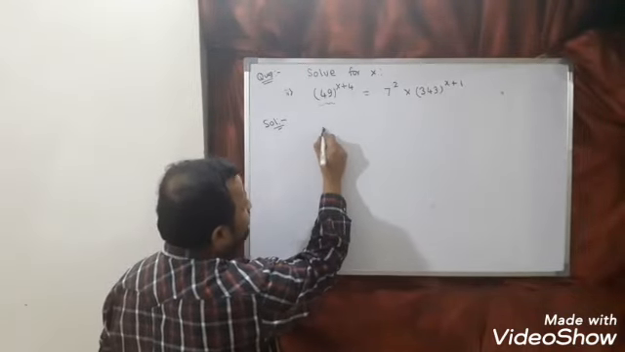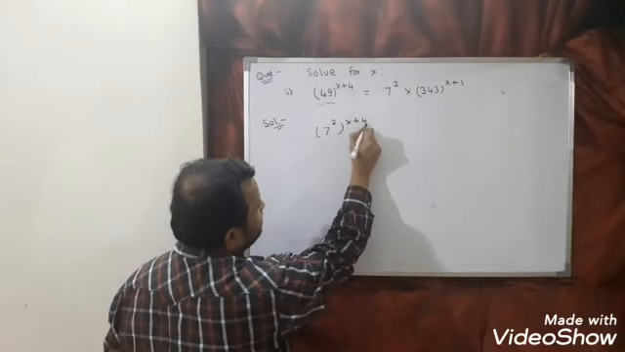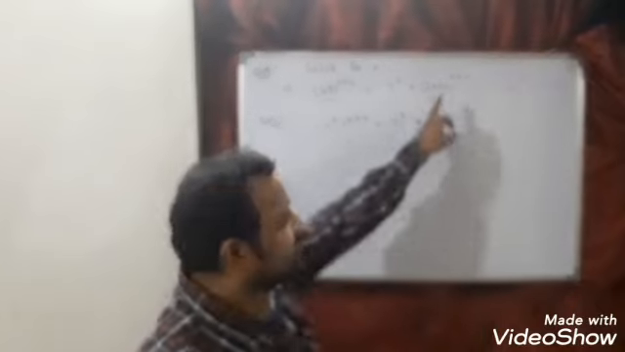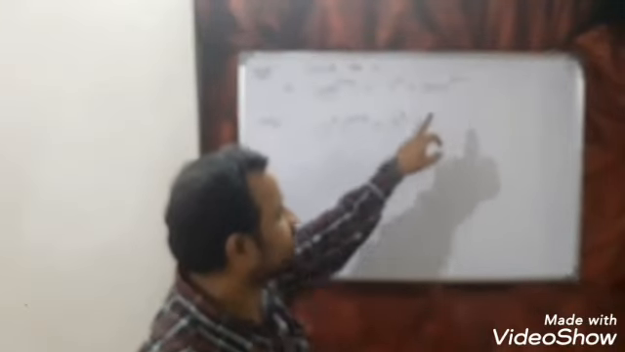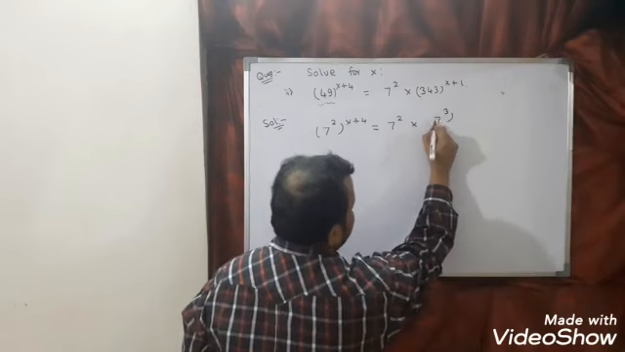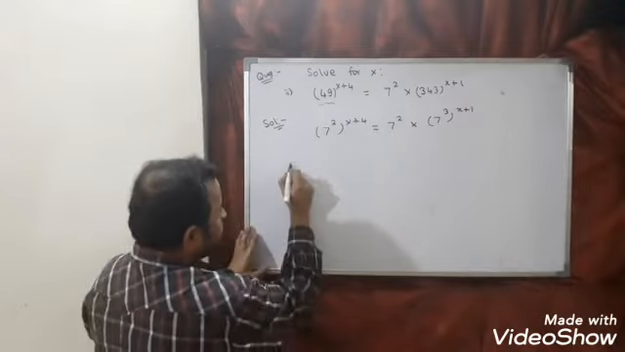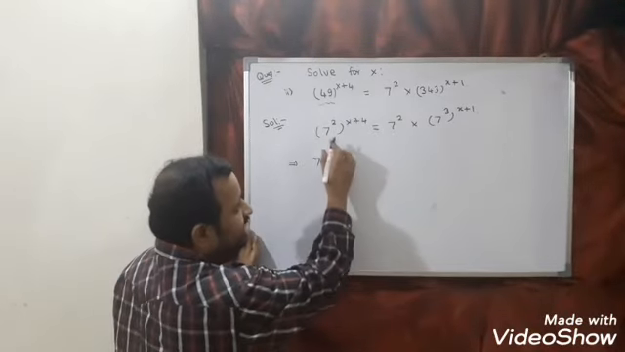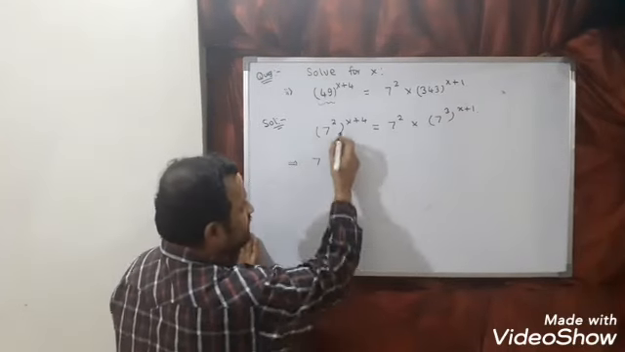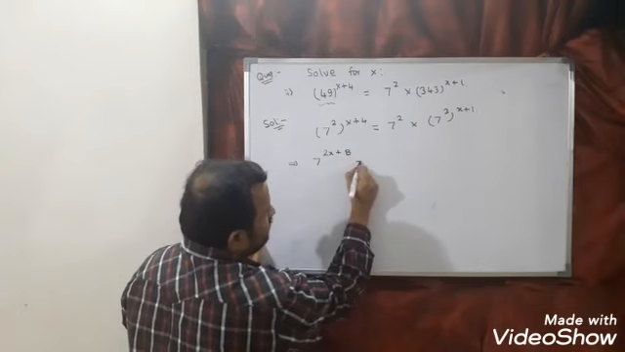So 49 we can write as 7 square to the power x plus 4 is equal to 7 square into 343. So 7 sevens are 49, 49 sevens are 343, so I can say 7 to the power 3, here to the power x plus 1. Now a power m to the power n we can write as a power mn. So apply that law, so multiply: 2x plus 8 is equal to.